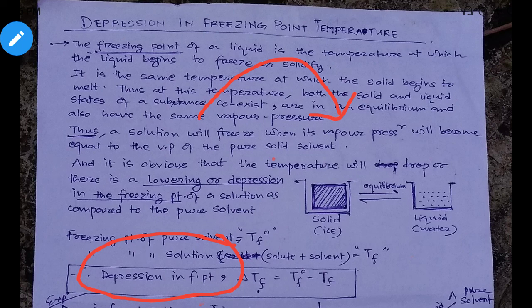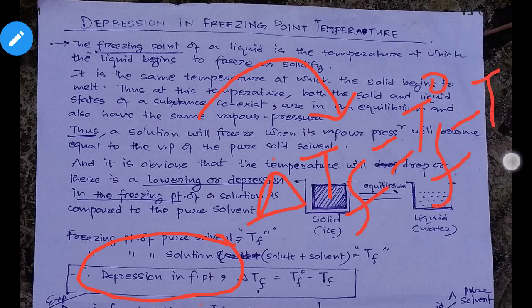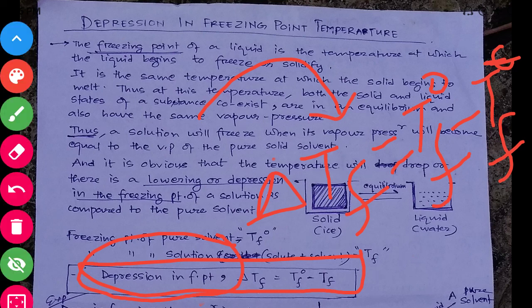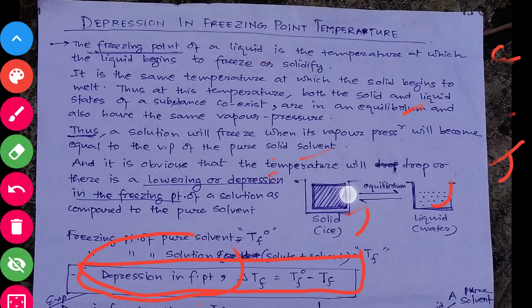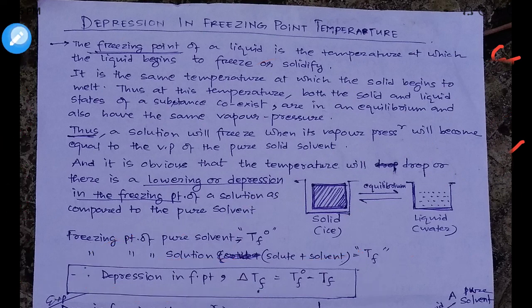It is represented as delta TF, and delta TF is equal to TF naught, the freezing point of the pure solvent, minus TF, the freezing point of the solution. This is the expression for the depression in freezing point.